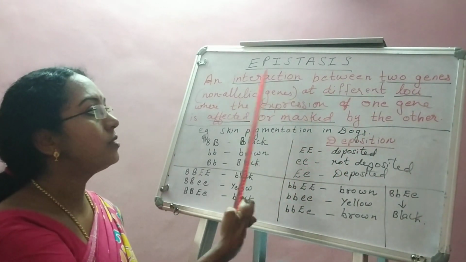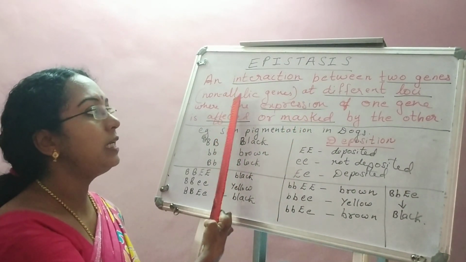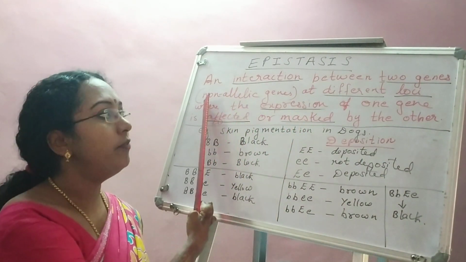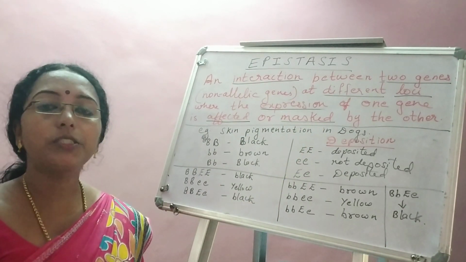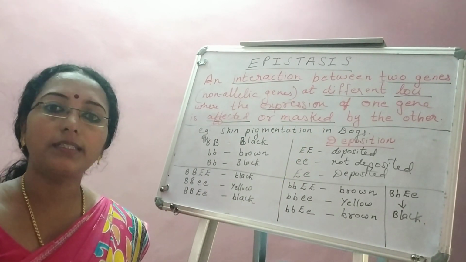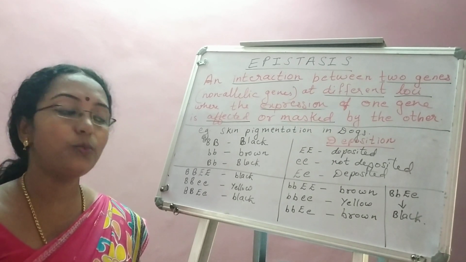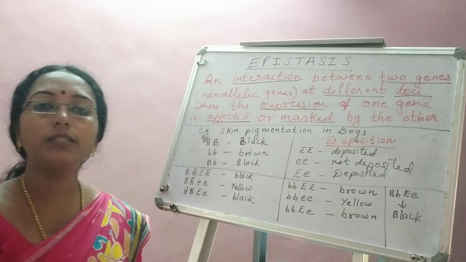So here you can also write: interaction between two non-allelic genes, where these alleles are at different loci and the expression of one allele is masked by the other. But these alleles should be of two different genes.